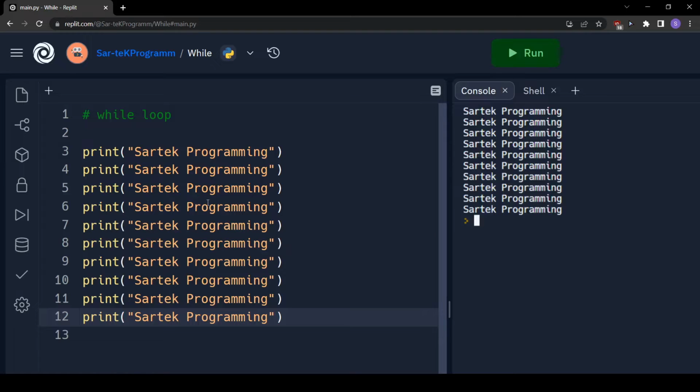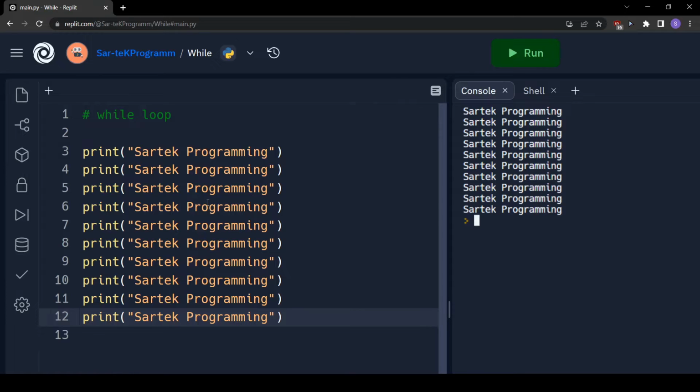But is this the right way to do it? Is there any other better way? There's nothing wrong with this way, but what if I ask you to print SarteK programming 100 times? Will you copy this 100 times? You can say that you can copy, but what if I change my question again and ask you to do this 1000 times, then 10,000? So what's wrong with this method is not that we are manually copy pasting. What's wrong with this method is that it is not scalable.